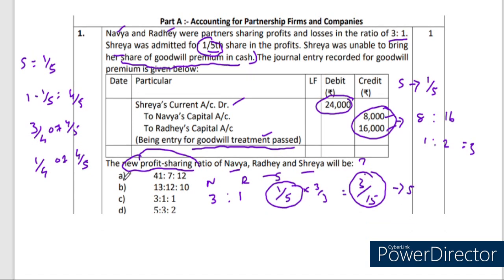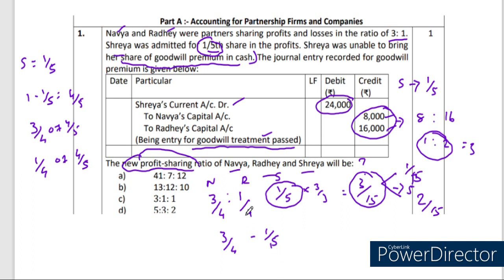Now we are going to calculate the new profit sharing ratio. The existing profit and loss sharing ratios for Navya and Radhesh were 3/4 and 1/4. Now for Navya, 3/4 minus 1/15, because this 3/15 we can divide into two as per this ratio, 1/15 and 2/15.